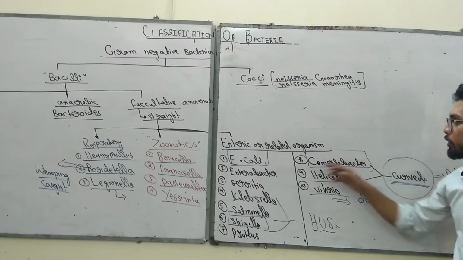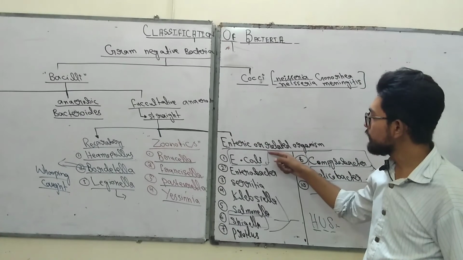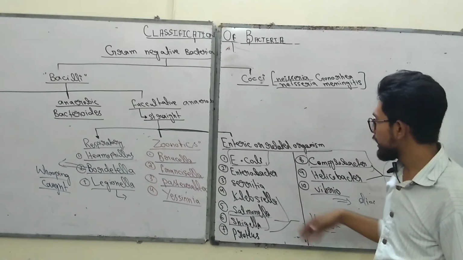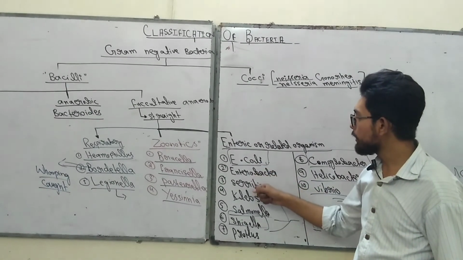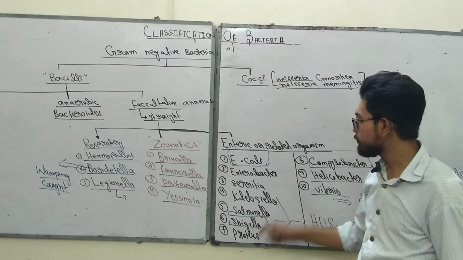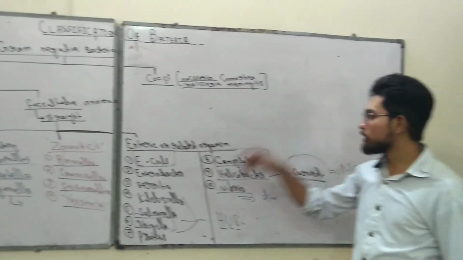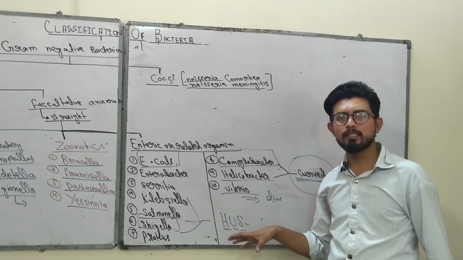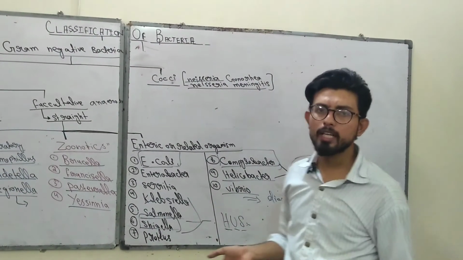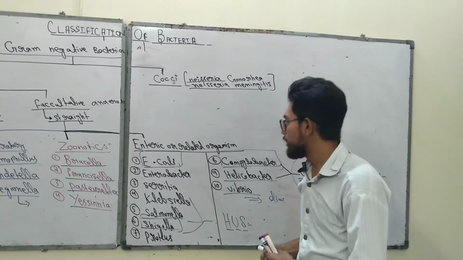The enteric or related organisms are further divided into multiple bacteria. The first is E. coli, then Enterobacter, Serratia, Klebsiella, Salmonella, Shigella, Proteus, Campylobacter, Helicobacter and Vibrio. Most of these organisms cause diarrhea, such as watery diarrhea, osmotic diarrhea and other types as well.